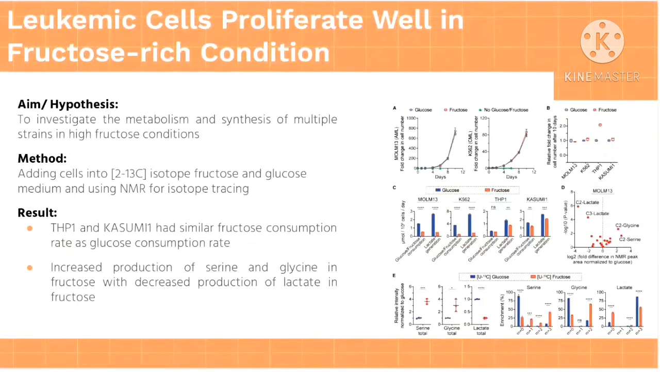The first experiment is to investigate the metabolism and synthesis of multiple strains in high fructose conditions. It is done by adding 13 carbon isotope fructose and glucose medium and using NMR for isotope tracing. The result is that THP1 and Kasumi1 have similar fructose consumption as glucose consumption, and increased production of serine and glycine in fructose while decreased production of lactate in fructose.